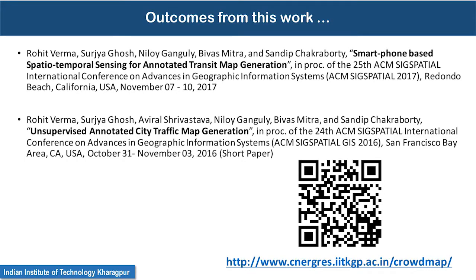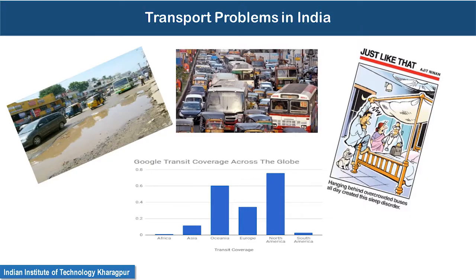We have a short paper in last year's SPATIAL and a full paper in this year's SPATIAL on this work. Coming to the problem, transport is a big problem in India for multiple reasons. You have problems on roads, like potholes and bad roads. There are congested routes. Then there is overcrowding in the buses, which creates a lot of problems for daily commuters when they travel through this kind of public transport.